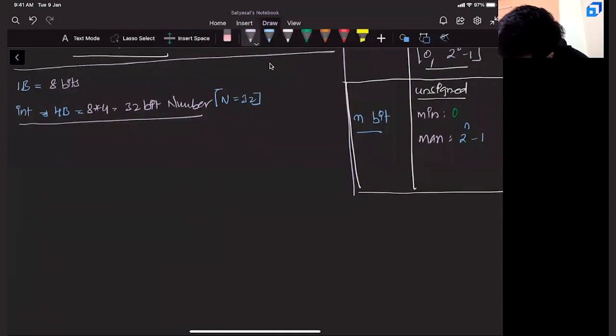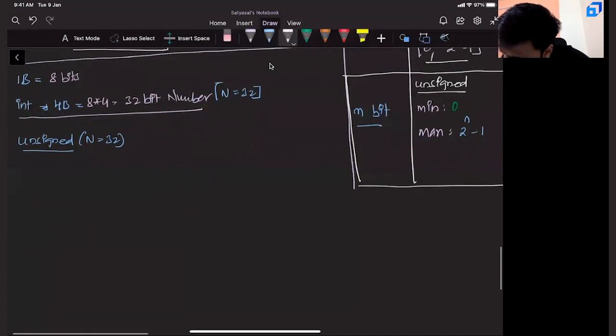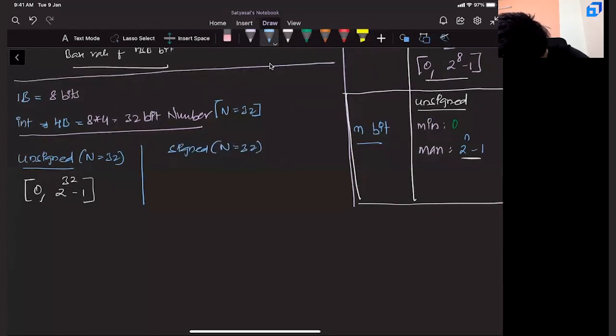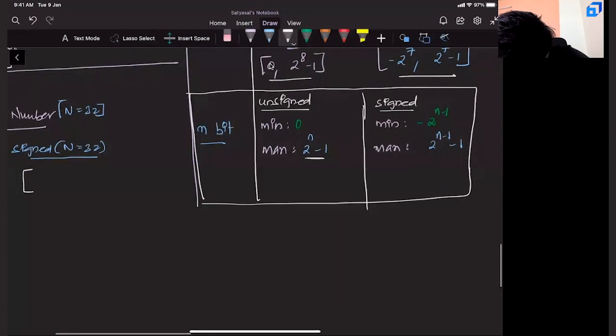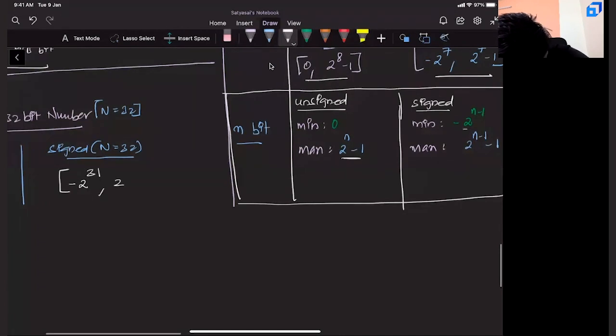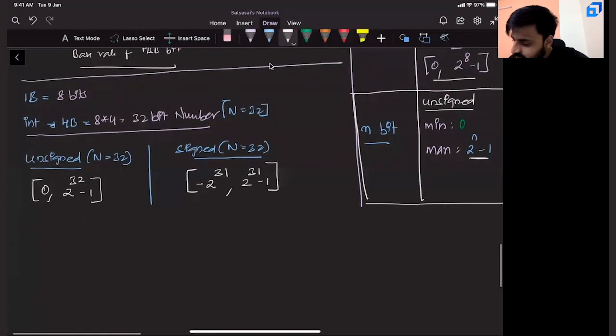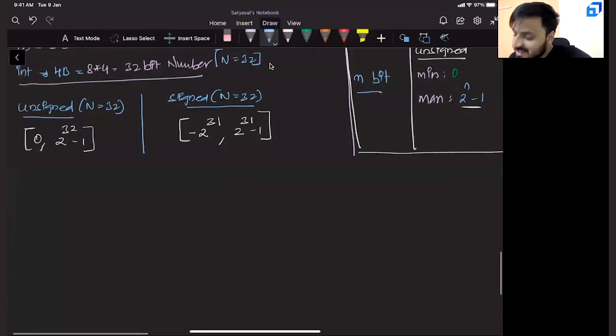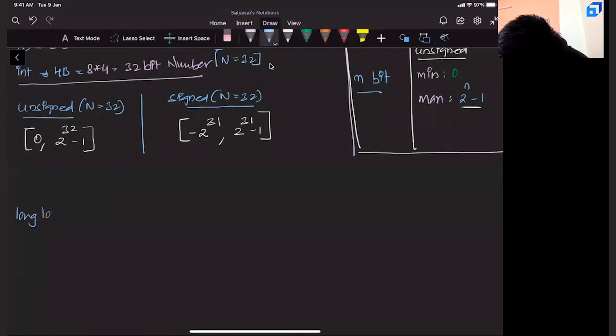Now if your integer is unsigned and n is 32, what will be the range? 0 comma, using the same formula, 2 power 32 minus 1. If it is signed, with the same n equal to 32, the range is minus 2 power 31 comma 2 power 31 minus 1. That's it. Done. We got the int range. Similarly, let us take long.